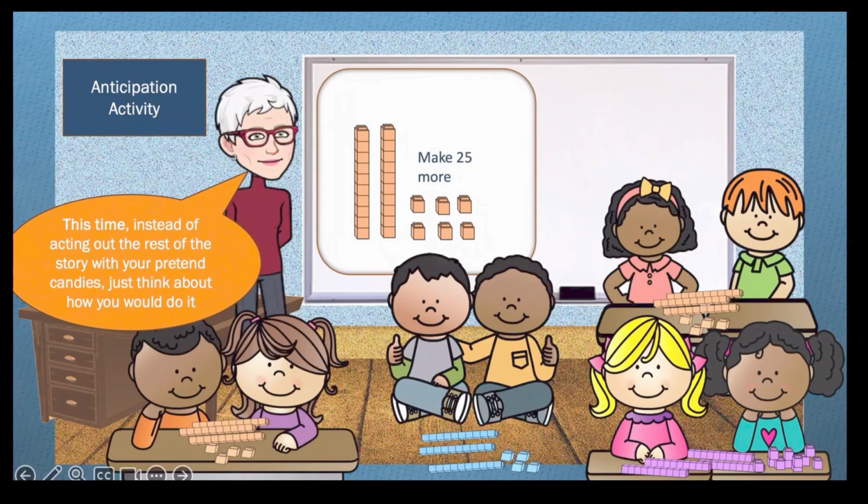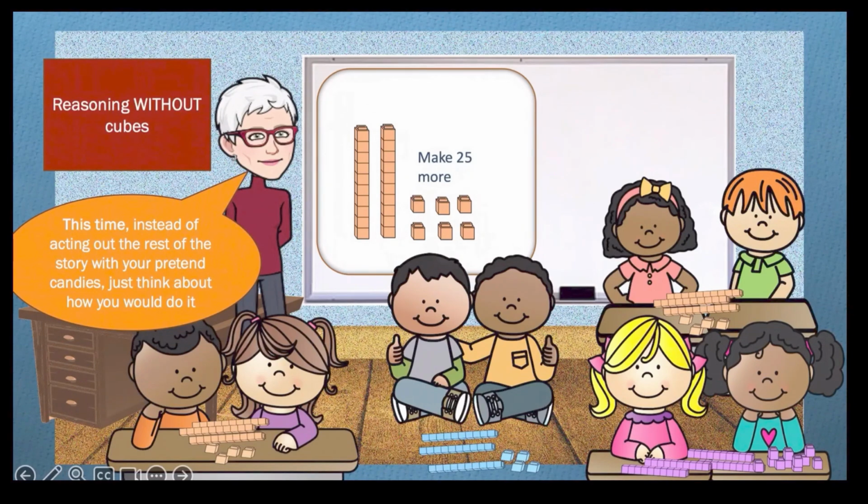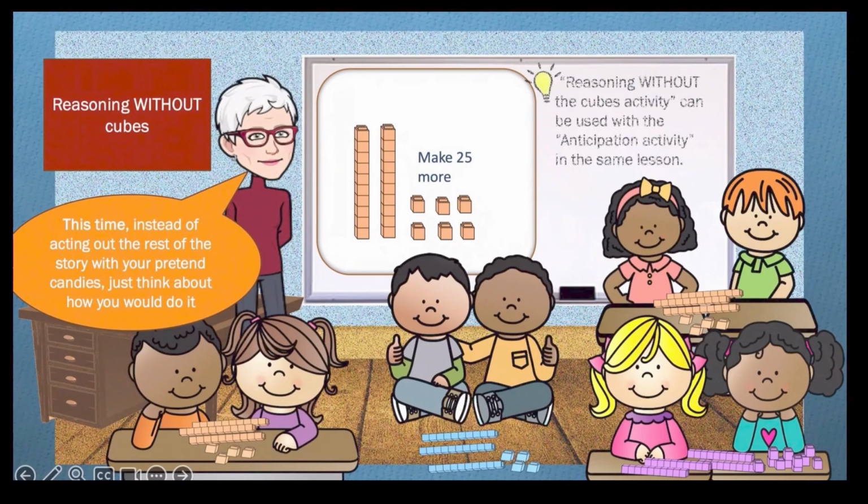Similarly, after using the anticipation activity for a number of lessons, the teacher can shift to using the reasoning without the cubes activity. Some teachers pose one or more tasks using the anticipation format and then collect the cubes and pose several tasks in the reasoning without the cubes format.